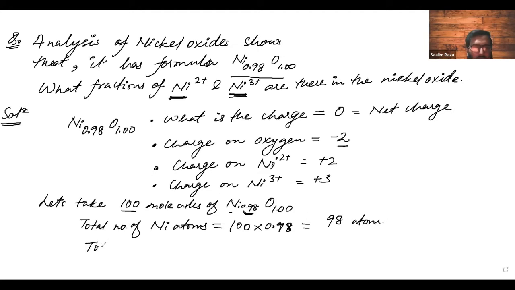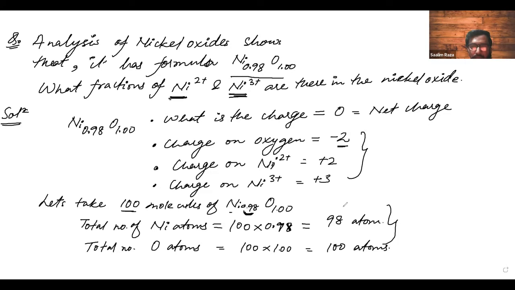Total number of O atoms is equal to 100 into 1.00, so oxygen will be 100 atoms. We will take this information, and we are moving to the next slide.